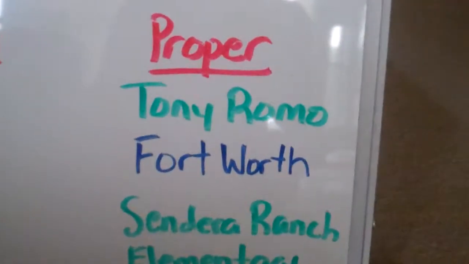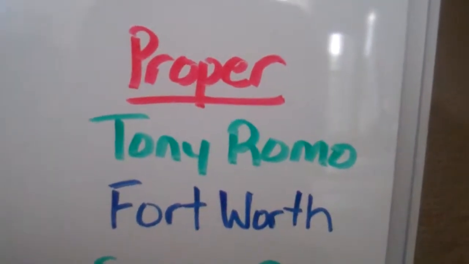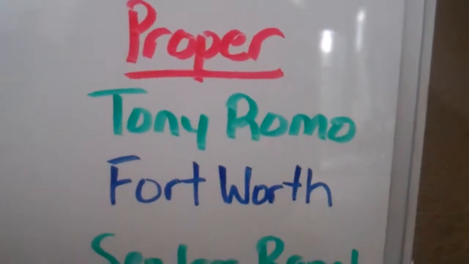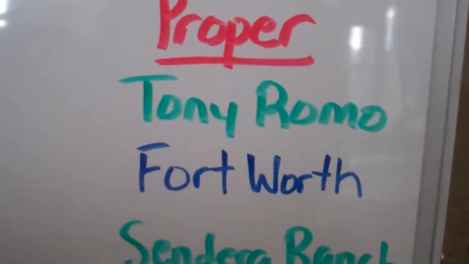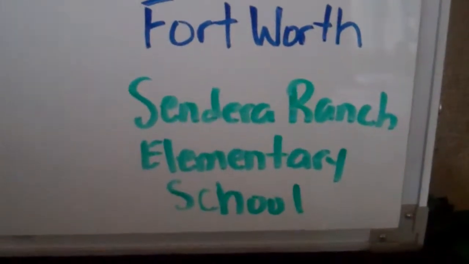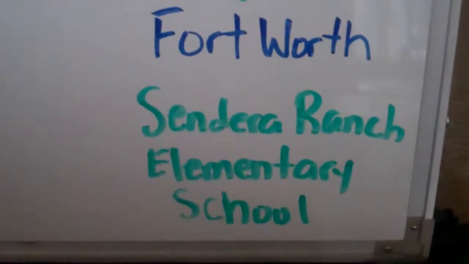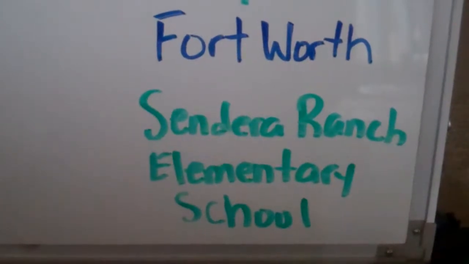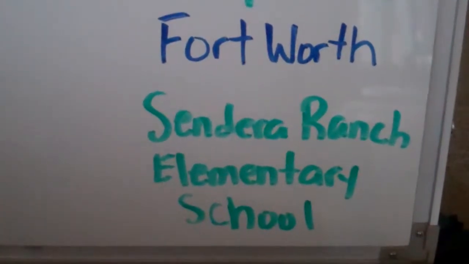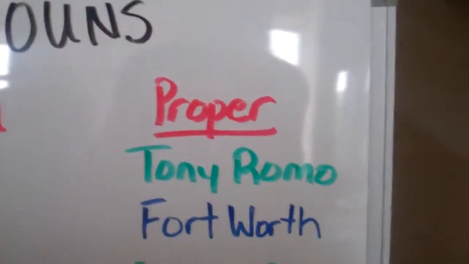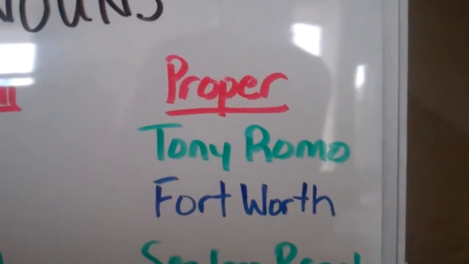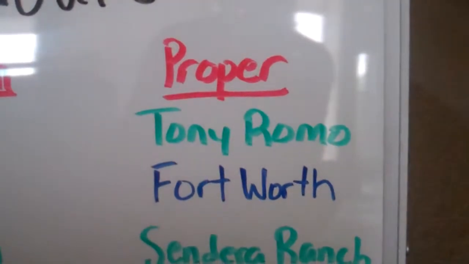Let's take a look at Tony Romo. We've capitalized the T for Tony and the R for Romo. Fort Worth, the F for Fort and the W for Worth. And then look at Sendera Ranch Elementary School. Every word in that phrase, Sendera, Ranch, Elementary, and School, is capitalized. So what's kind of cool about proper nouns is that we have to capitalize them. We have to begin them with a capital letter.